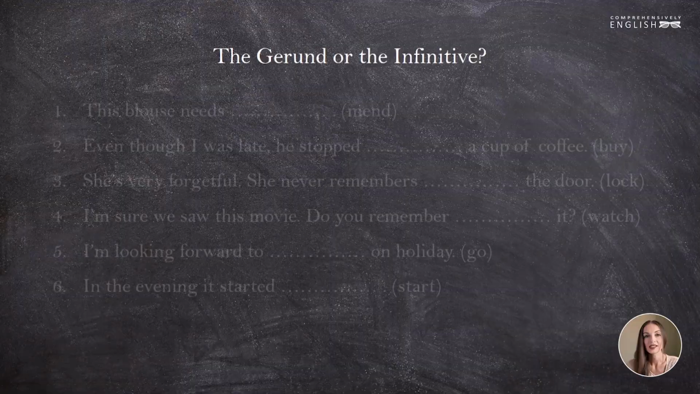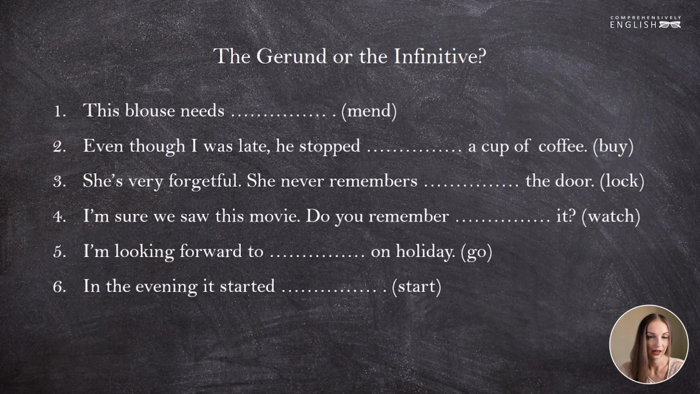Now, that being said, I invite you to take a quick test. I suggest that you write down the sentences that you see now on the screen, make your choices, and then check them with me. You have to choose between the gerund and the infinitive based on the knowledge that you acquired from this video. Let's start. This blouse needs mending. The blouse will not mend itself. I or another doer of the action will. For us to have an infinitive there, we need to paraphrase the sentence. We can say, the blouse needs to be mended, or the blouse needs mending.